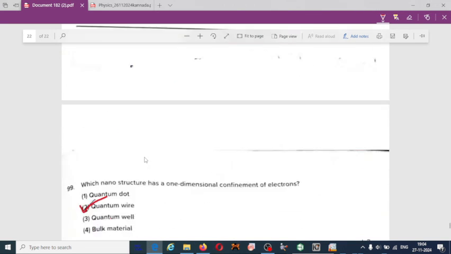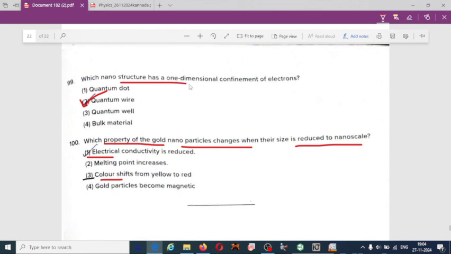Ball milling. Quantum wire, one-dimensional confinement. Property of the nanoparticle that changes when size is reduced to nanoscale is given by option 3, that is color shifts from yellow to red.